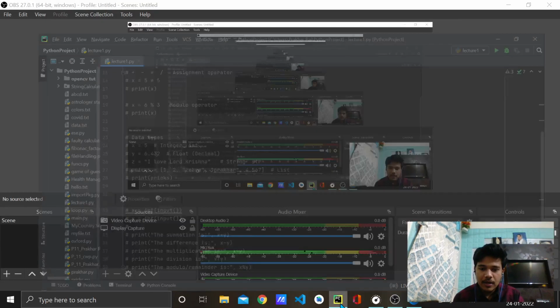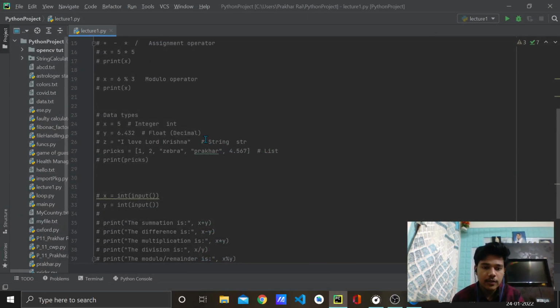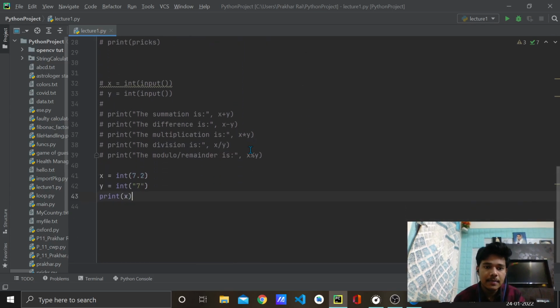So hey everyone, in the previous lecture we saw various data types and their conversion, which is known as typecasting, right? So we typecasted various data types into other data types. And what is typecasting? That is converting one data type to another. For example, we converted this float, which is a decimal, into an integer, then a string into an integer. And you can also check the type of a data type by using the type function, right?